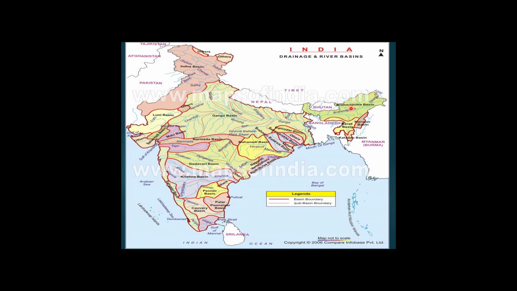Both of these rivers originate from the north of the mountain ranges, that is near Lake Mansarovar in the Tibetan part of China. They have cut through the mountains, making deep gorges with steep slopes.